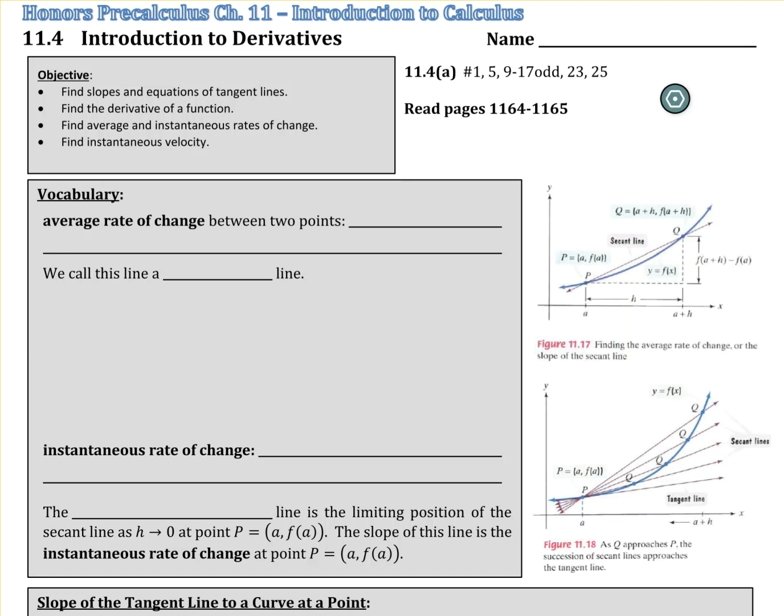If you're in physics, the derivative of position is velocity, the derivative of velocity is acceleration, the derivative of acceleration is called the jerk. The derivative of charge is current. There are all sorts of different derivatives that apply in every single scientific field. I mean, anything, especially in physics.